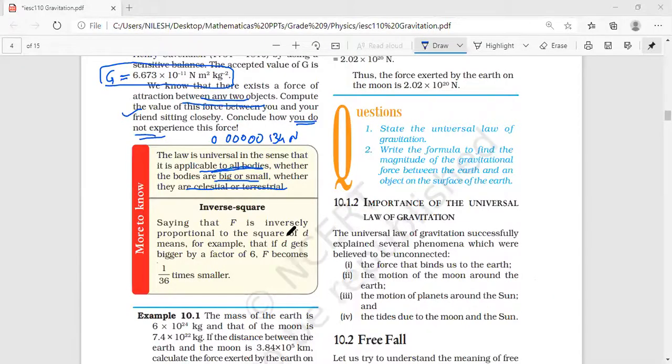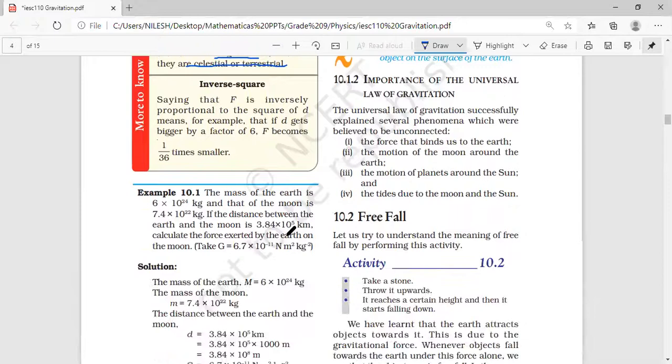Yes, sir. Fine. Then they have given an example. The mass of the earth is 6 into 10 raised to 24, so M1 is given. The mass of the moon is given, so M2 is given. The distance between the earth and moon is given. Calculate the force. How do we find the force? Force is equal to G M1 M2 upon D square.